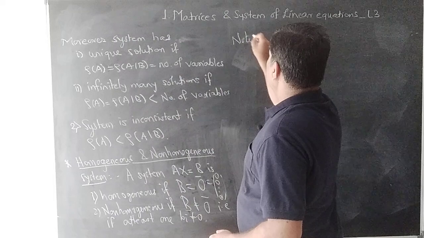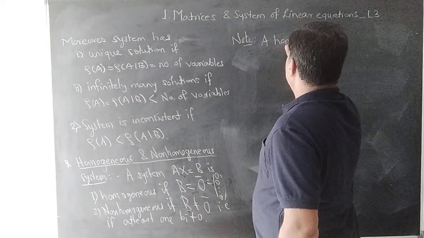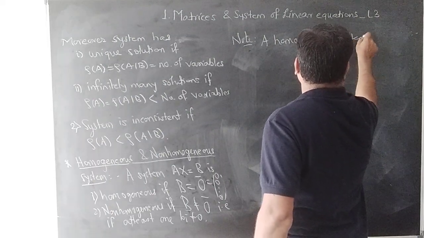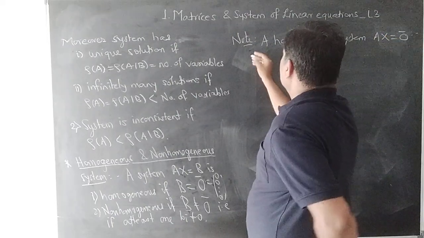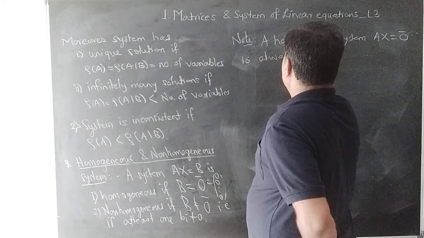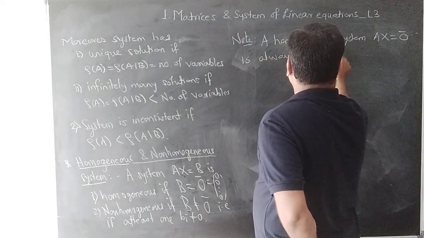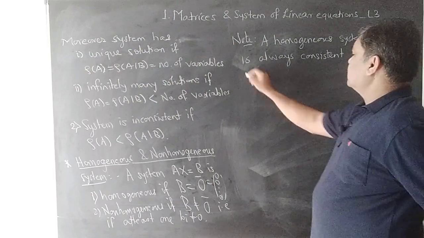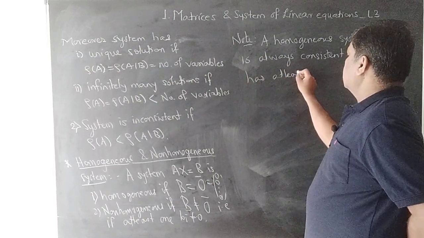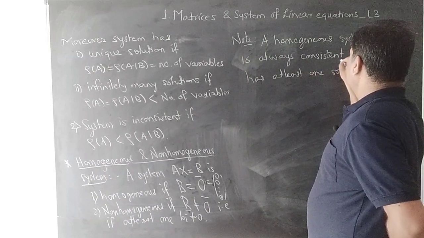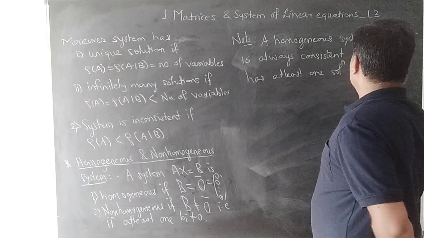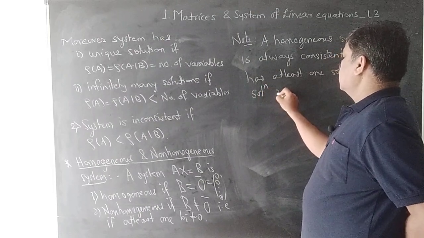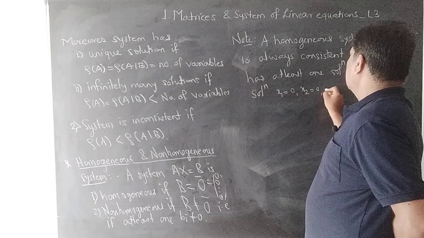Note. A homogeneous system AX is equal to 0 bar is always consistent as it has at least one solution, that is the trivial solution x1 is equal to 0, x2 is equal to 0, and so on, xn is 0.